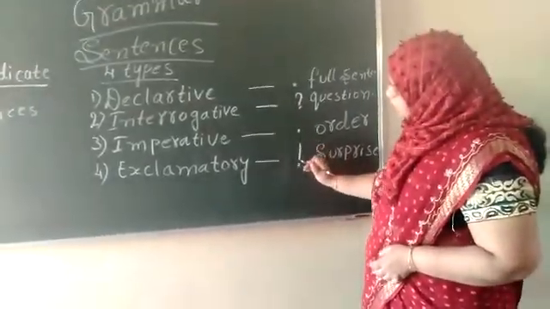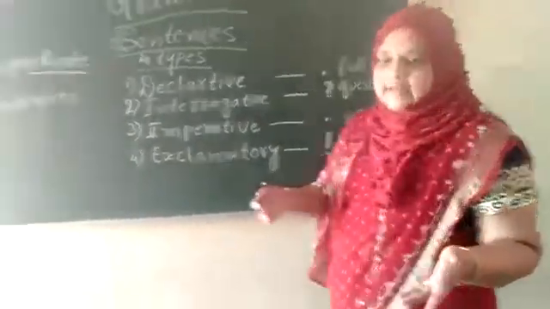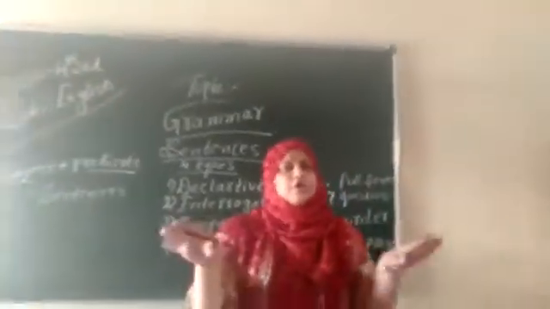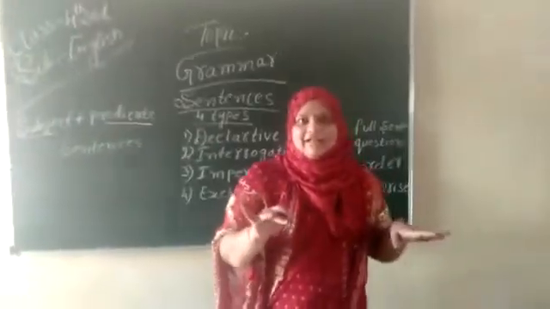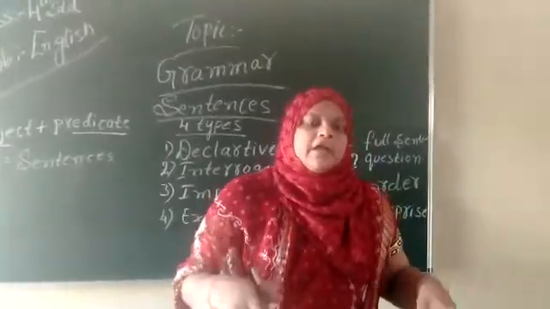Okay children? For exclamatory sentences, a symbol like this is used. See, a parallel line and a full stop. Okay children? It is a surprise. If you go anywhere and your friend is already there, you don't know your friend is there, but you go there. Then you say, wow, you are here. Like this you are surprised.